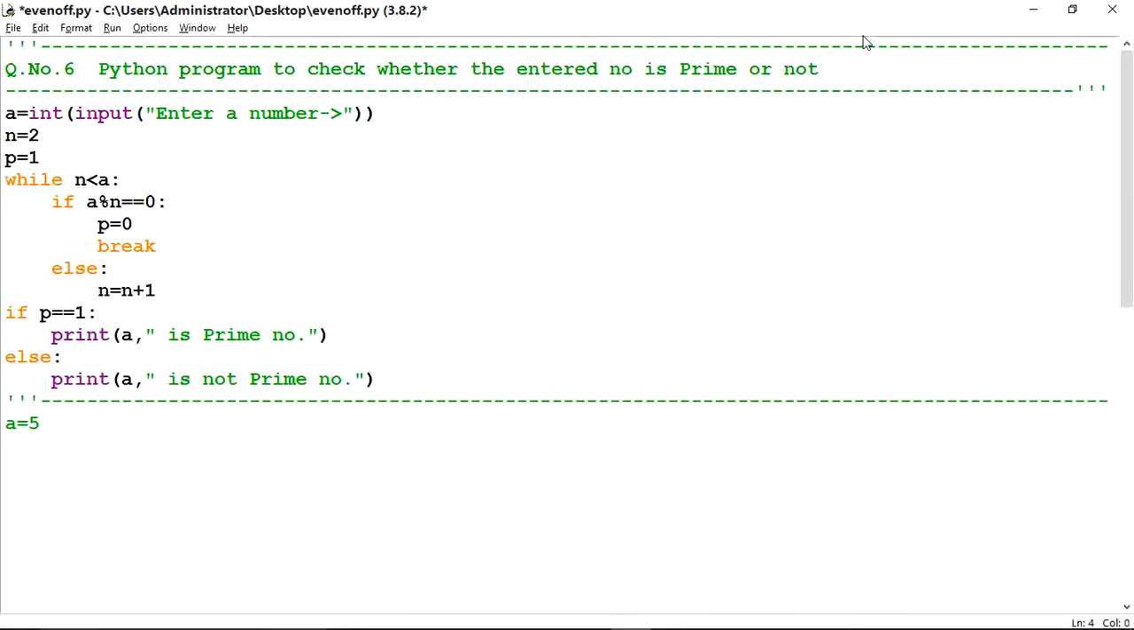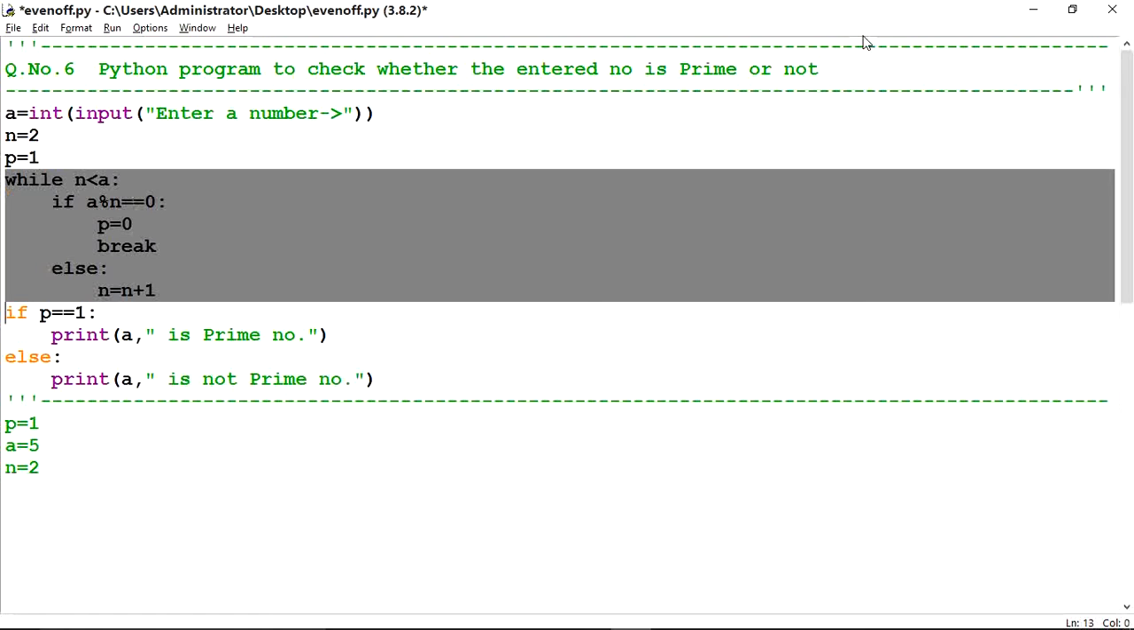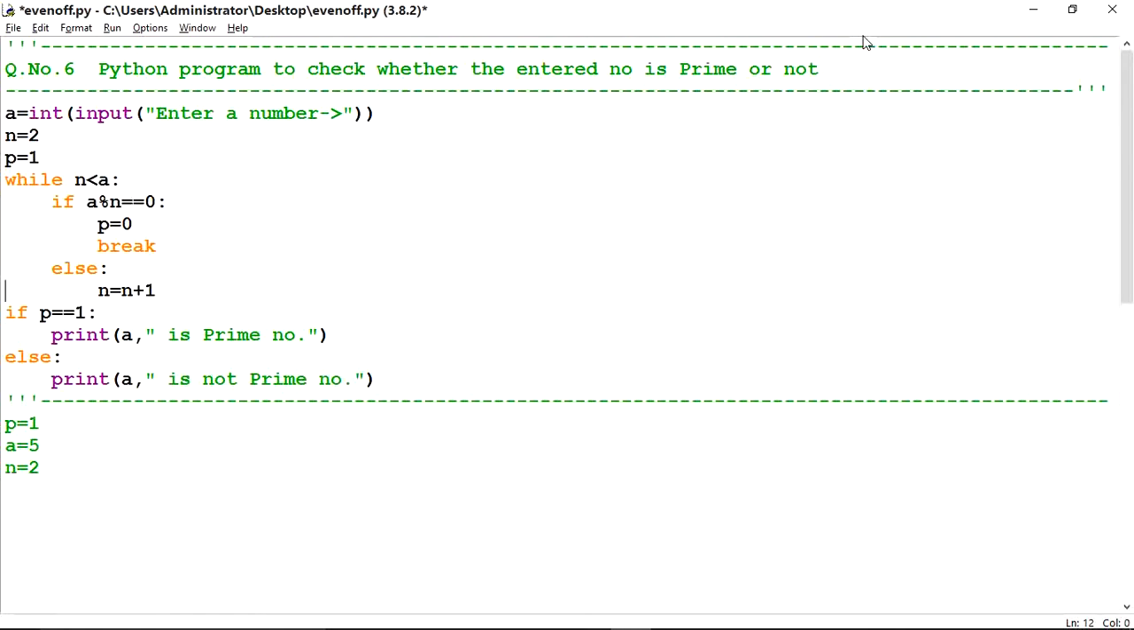So first of all, it is asking to enter a number. I have entered 5. Then n is equal to 2 because it will start from 2, 3, 4. So 3 numbers it will take. That's why the initial value is 2. P, what is the value of P? We will discuss this later. P is equal to 1. This is the while loop and the block of the while loop is this.